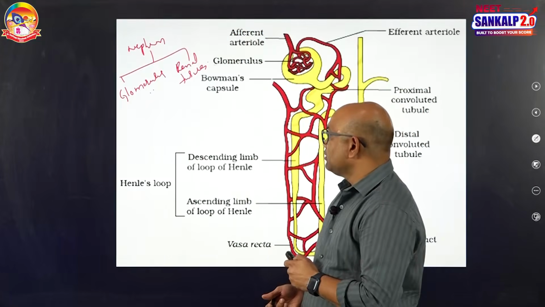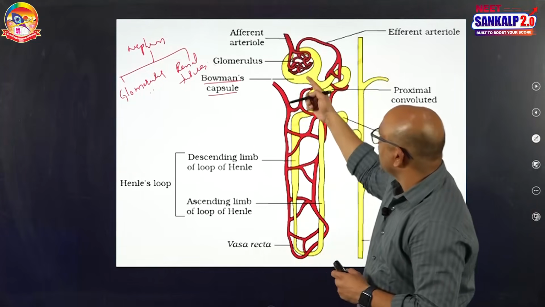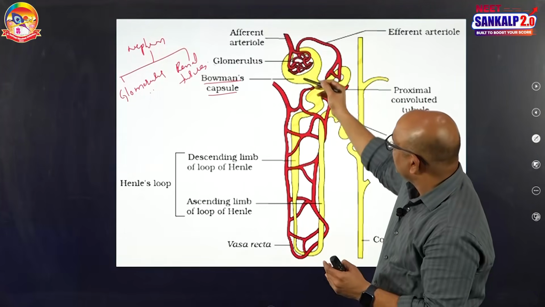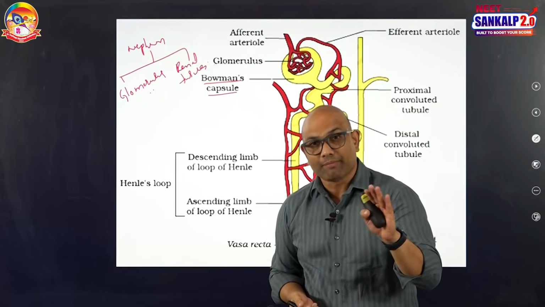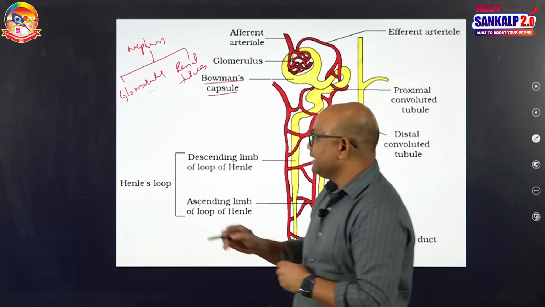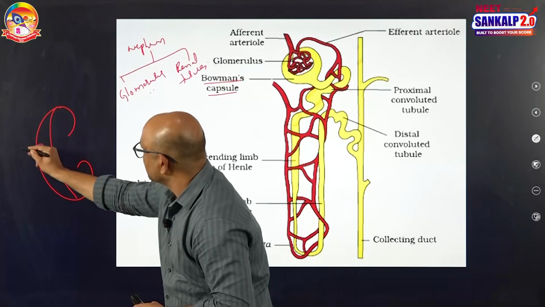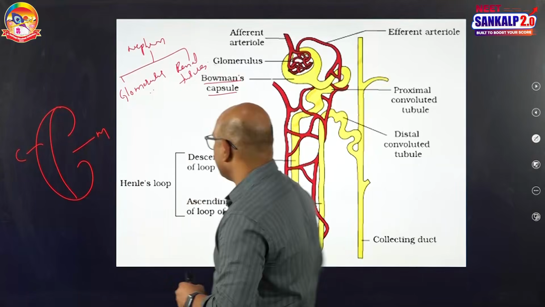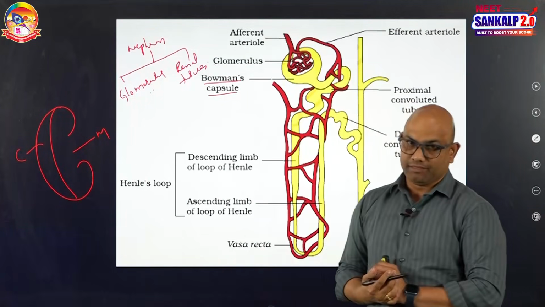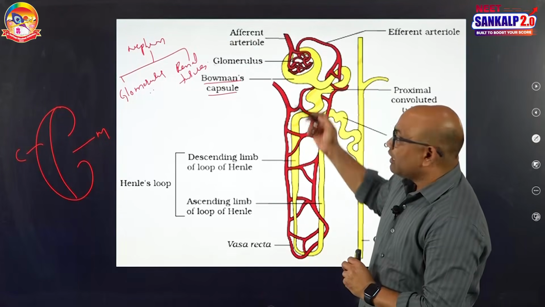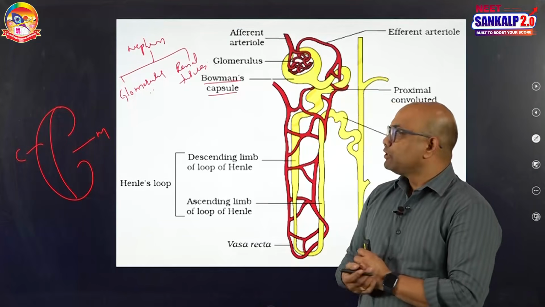Next one is renal tubules. The first part of the renal tubule is Bowman's capsule. Bowman's capsule is a bowl-like structure. It is double-walled. Bowman's capsule is lined by simple squamous epithelium. See this, this is the cortex of the kidney, this is the medulla of the kidney. The Bowman's capsule is present in the cortex region of the kidney, and the inner wall of the Bowman's capsule is lined by simple squamous cells.